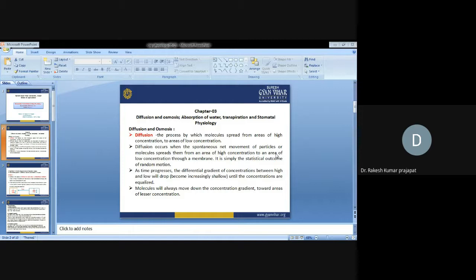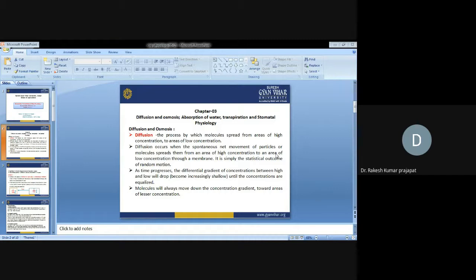Diffusion and osmosis. Diffusion is the process by which a molecule spreads from an area of high concentration to an area of low concentration. Diffusion occurs when there is a spontaneous net movement of particles or molecules from an area of high concentration to an area of low concentration through a membrane.